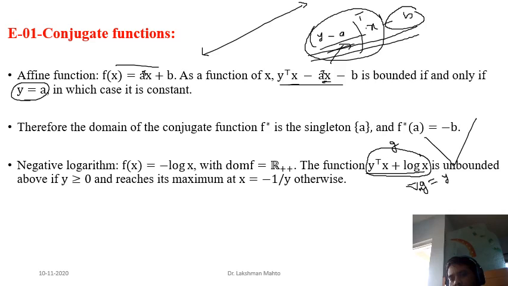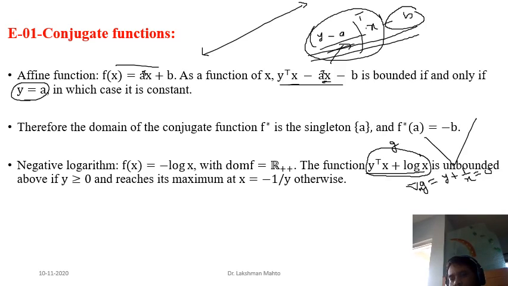And what is the derivative of log x, supposing it is a function of one variable? It is 1 by x. Yeah, fine. So directly you are getting the derivative of this function, linear function plus log x. It is just y plus 1 by x, and equate to 0 in order to get the optimal value.